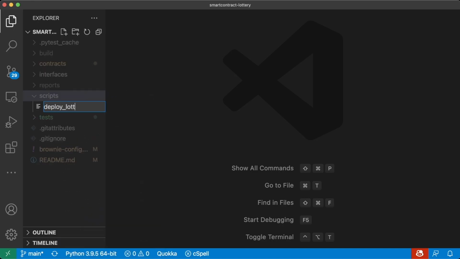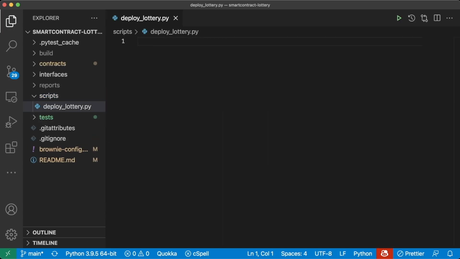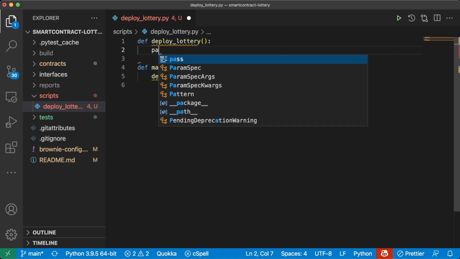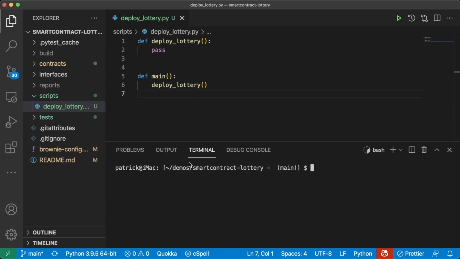We'll call it deploy_lottery.py, and let's go ahead and deploy our lottery. Same as always, we'll do def main. We'll come up with a new function called deploy_lottery, and then we'll do def deploy_lottery and just have a pass for now. And if we run this, brownie run scripts/deploy_lottery.py.